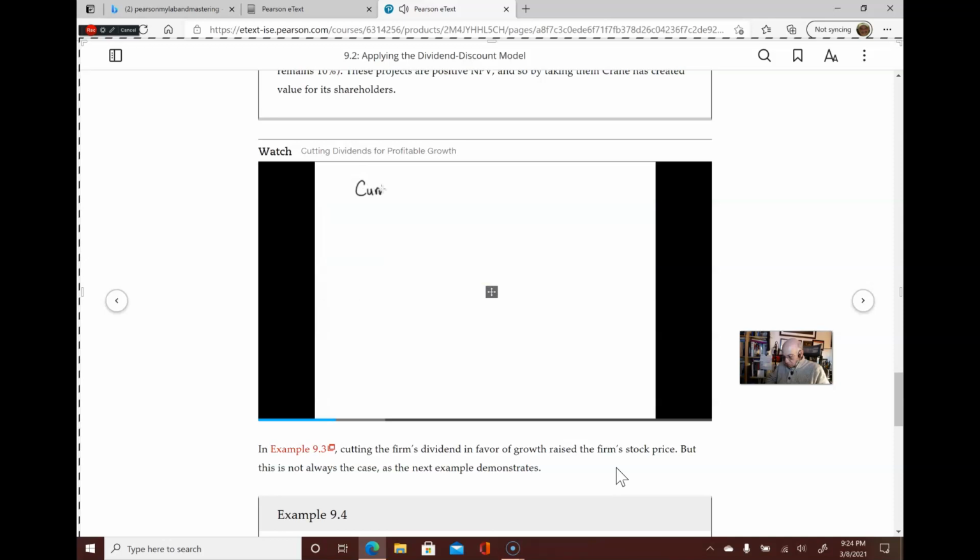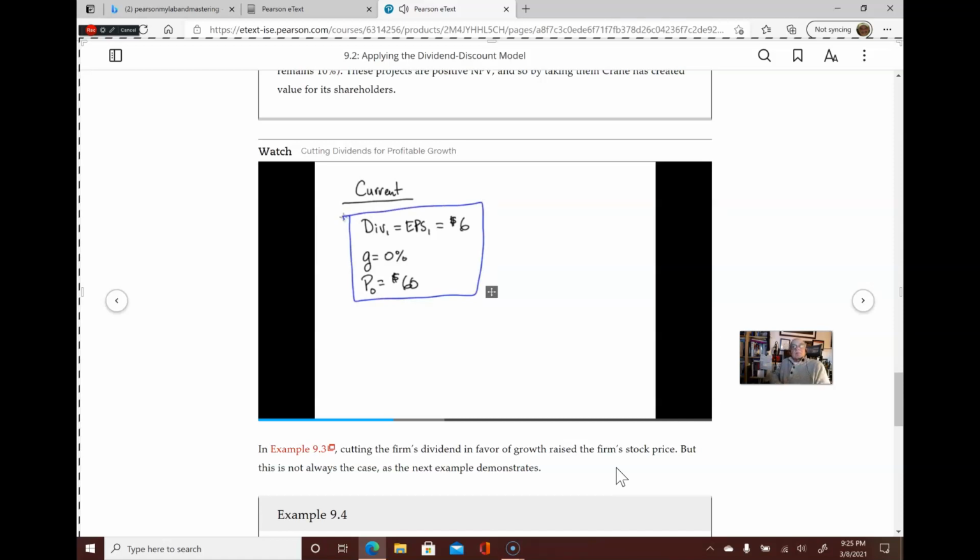Let's begin the problem by writing down the current information that we have about the firm. First, we know that Crane plans to pay out all of its earnings as dividends this year. In other words, its planned first-year dividend is equal to earnings per share in the coming year, which is $6. Next, we know that with this payout policy, shareholders are expecting no future growth. So the growth rate is simply 0. Finally, we're told that Crane's current share price, P0, is equal to $60 per share. So this summarizes the current information we have about Crane's stock price.